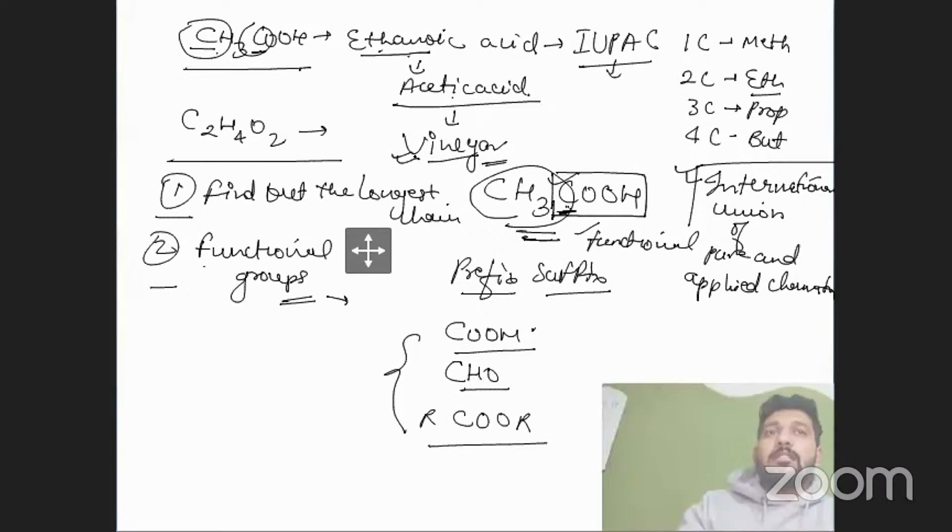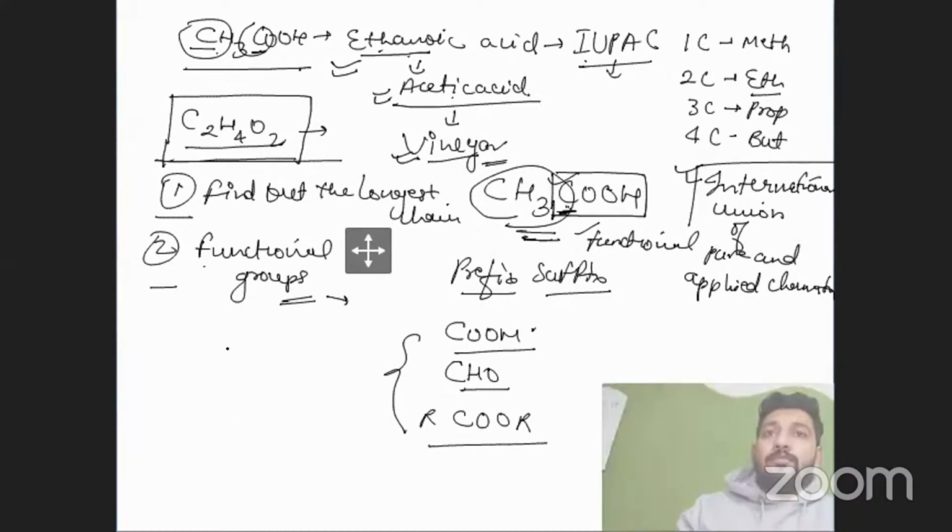But if we state it as ethanoic acid or acetic acid, the world will accept it because of that organization, IUPAC, the International Union of Pure and Applied Chemistry. And if we write some other formula, no one will understand what it is.